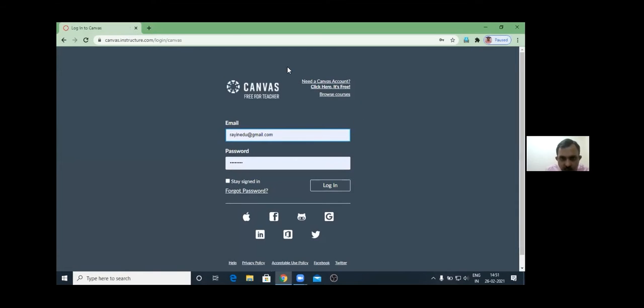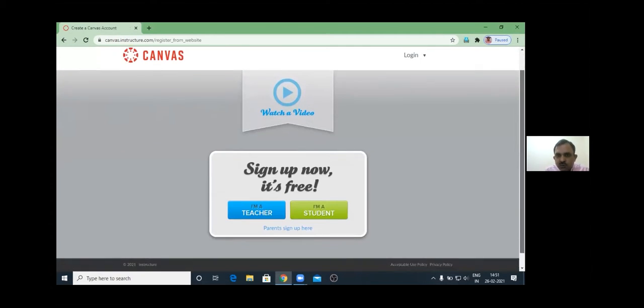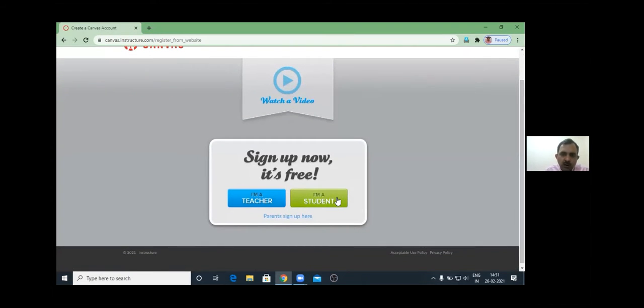So you see, when you go here, it will show you Canvas for free for teachers. So the Canvas platform is free for teachers. If you need a new Canvas account, you just click on need a Canvas account. Then it will ask you who you are. Are you a teacher or a student? If you are a student, then you can enroll yourself in a course. But if you are a teacher, you can offer a course. So you can click here, I am a teacher.